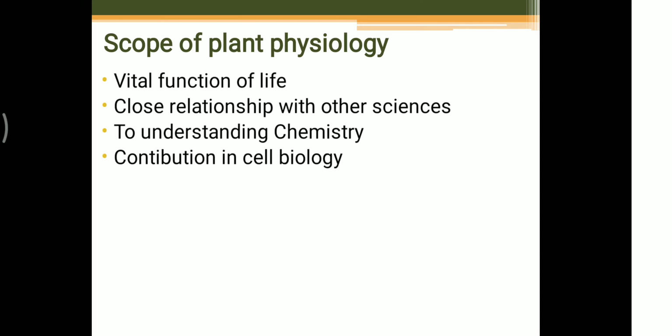Next one is the contribution to cell biology. We know what is meant by cell biology. Cell biology is nothing but the study of the cell, its various parts, and what each and every part does, the function, studied in cell biology only.